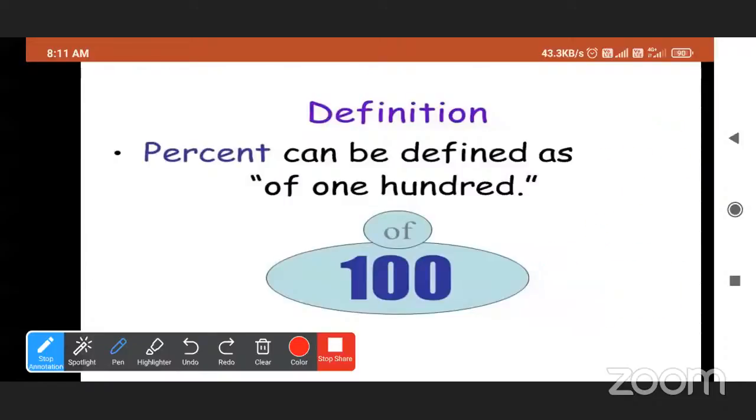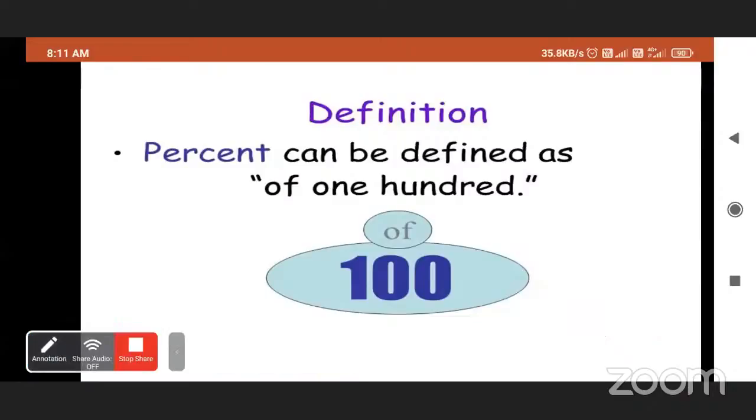And now, what do you mean by 10%? 10 upon 100. So whenever they write 7%, 8%, the denominator is 100.